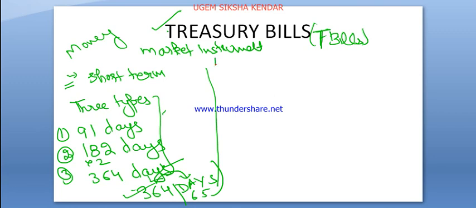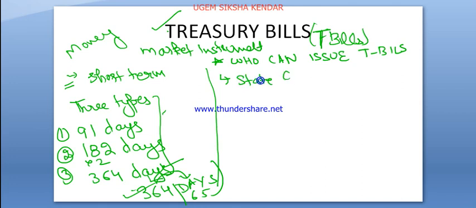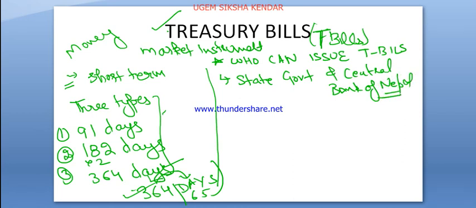After that we have to discuss who can issue these bills. Who can issue T-bills? One important point: few institutions like state government and Central Bank of Nepal can also issue treasury bills.